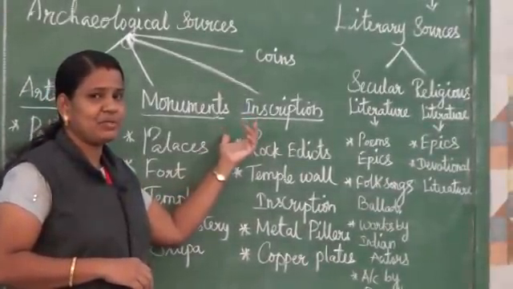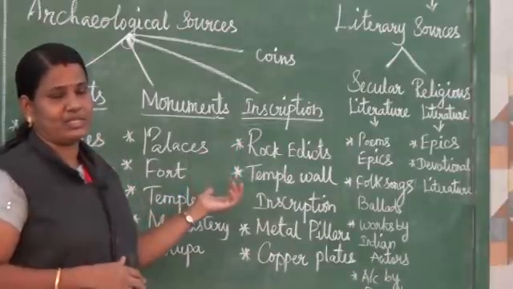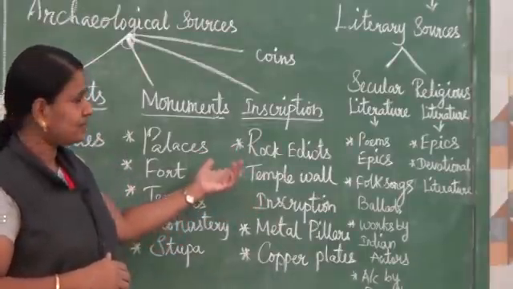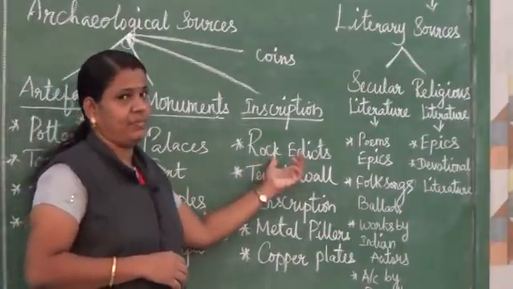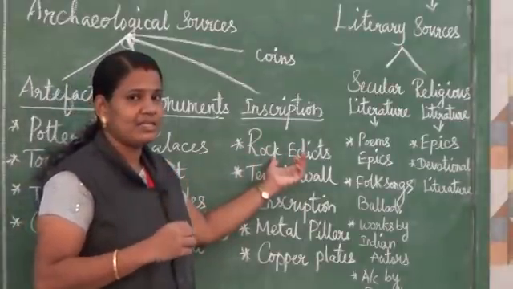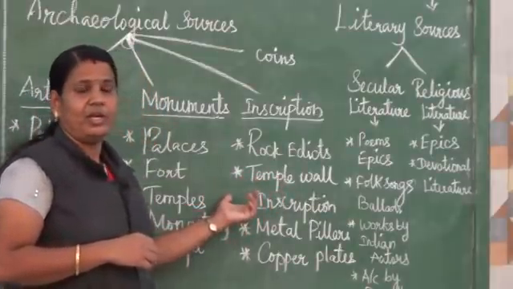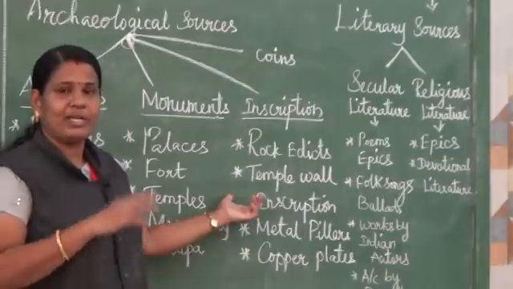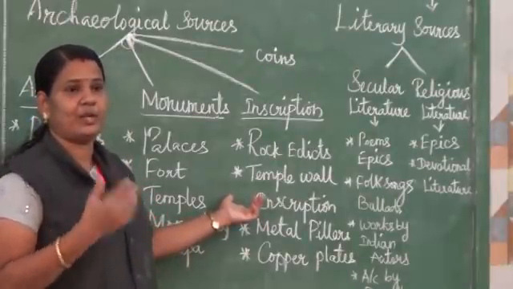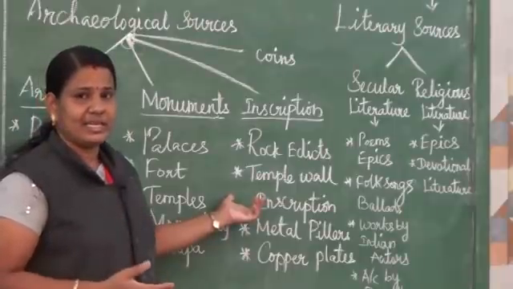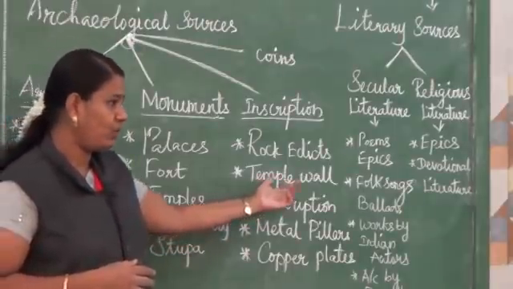The third one is inscription. What is inscription? They wrote something on hard surfaces, rocks and caves. First one is rock edicts. They wrote something on these rocks. Then temple wall inscriptions. Not only on rocks, whatever temple they built, they wrote their own history there: how they ruled and what they did for the people. Everything about their rule is inscribed on the temple walls.